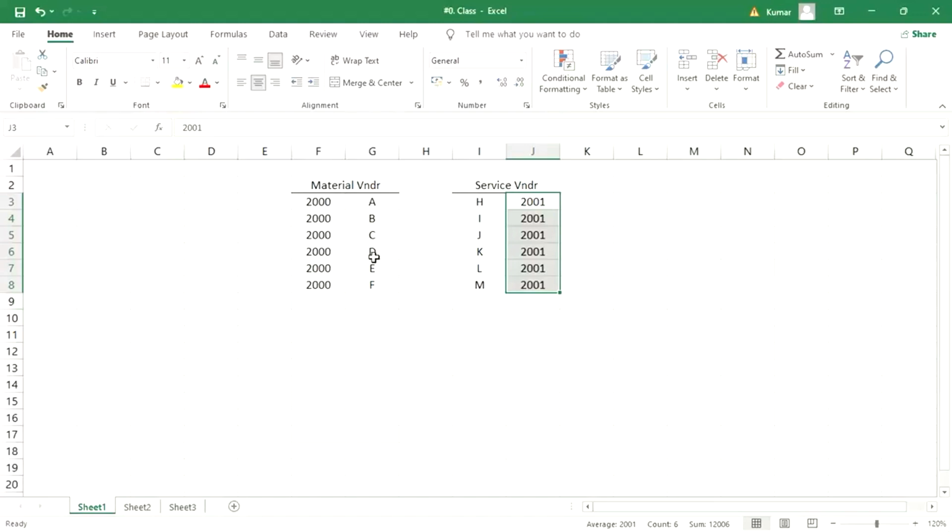So this is how it happens. Whatever invoices are getting posted for the material vendors are going to be updated against this reconciliation account, right? And whatever invoices we have posted for service vendors are going to be updated against this reconciliation account, right?